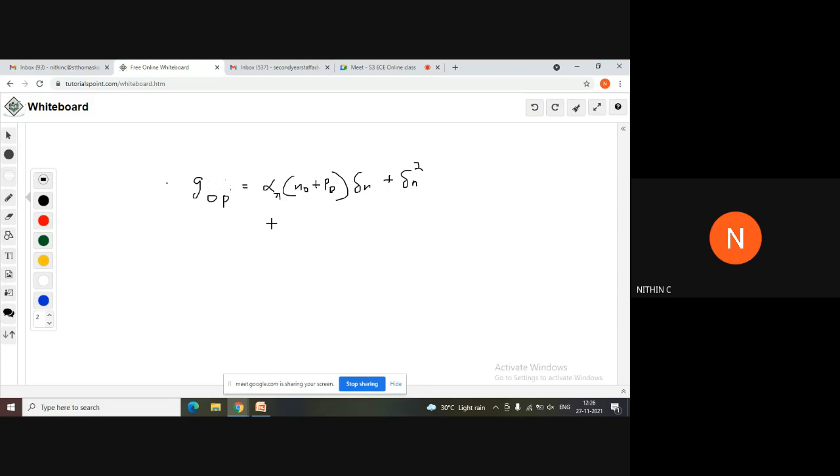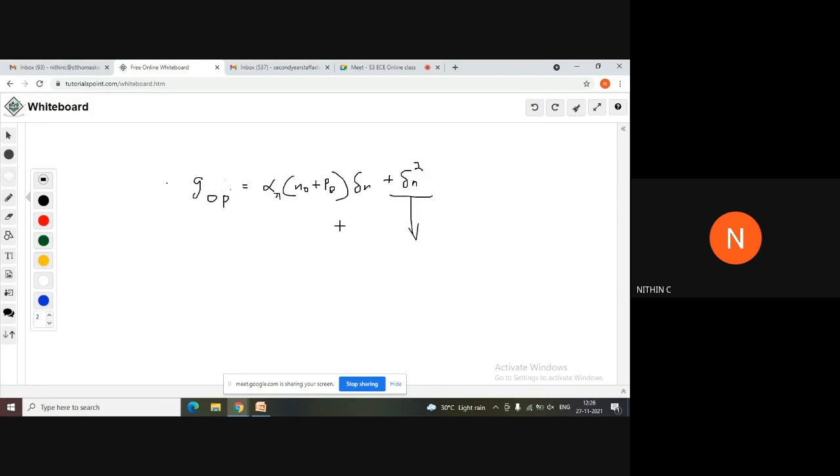So in case of low level injection, we can neglect this term, that is, the delta n square term can be neglected.